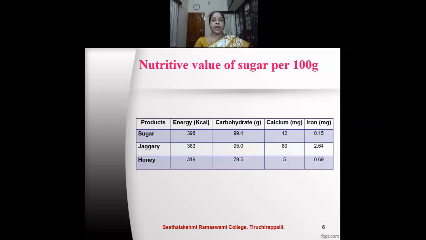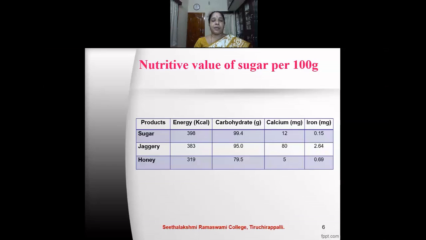This is the nutritive value of sugar per 100 gram. Here there is a comparison between sugar, jaggery and honey. Energy given in kilocalories: in sugar it is 398 kilocalories, jaggery has less at 383, and honey is still less at 319. Carbohydrates present in sugar amount to 99.4, in jaggery it is 95, and it is very much less in honey at 79.5.